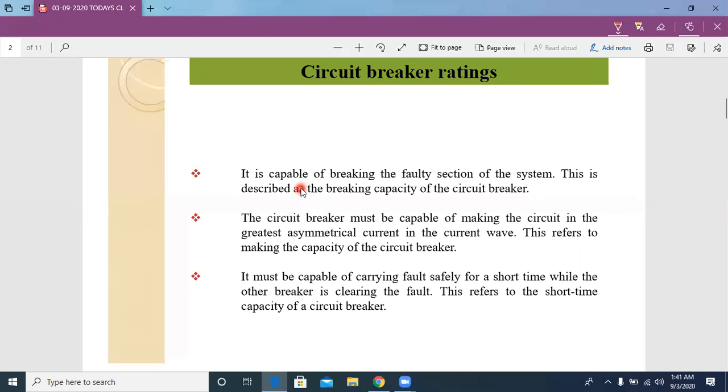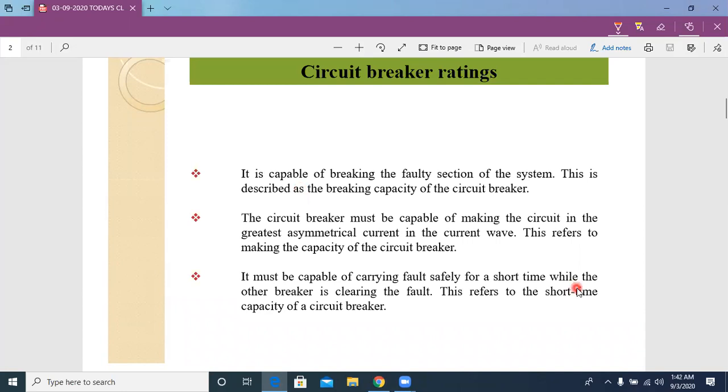The first thing we expect from the circuit breaker is the capability to break the circuit when a fault appears. And the second needful thing we expect is that it has to make the circuit at any condition, either a fault condition or a normal condition. So a circuit breaker must compulsorily make the circuit successfully without any damage to the system and also itself.